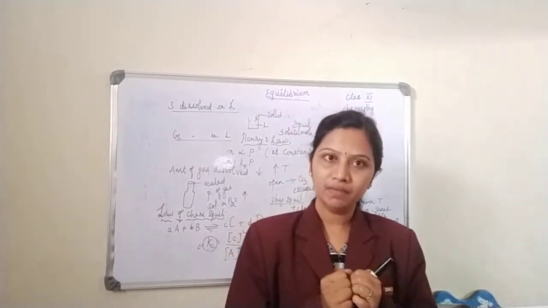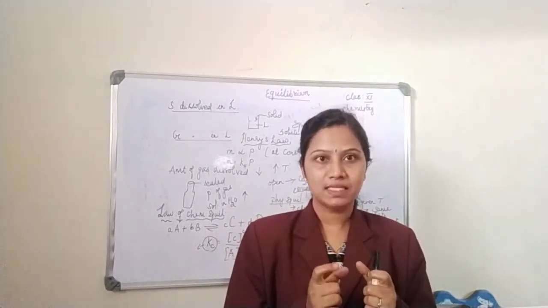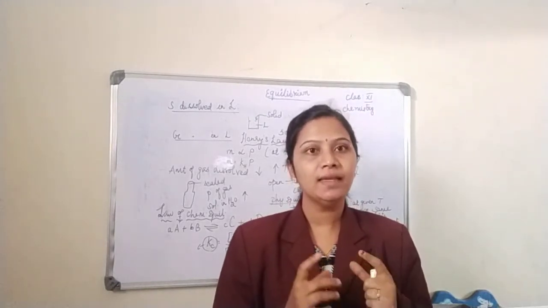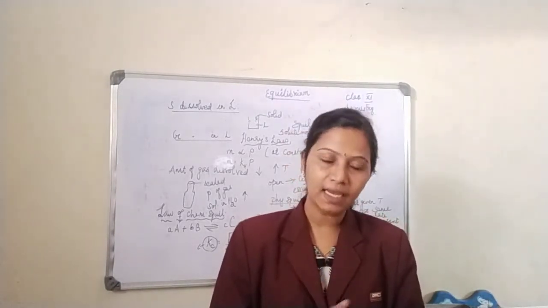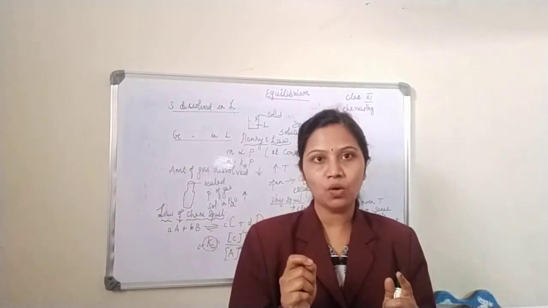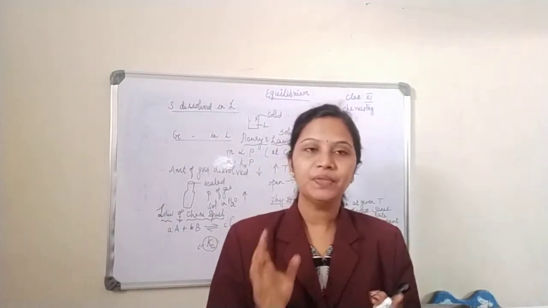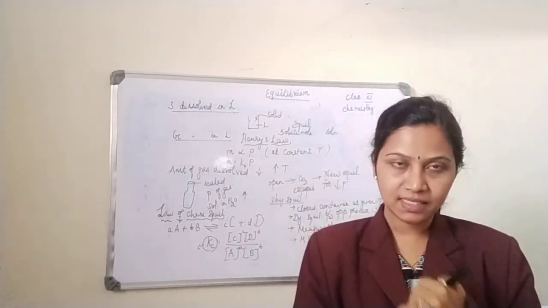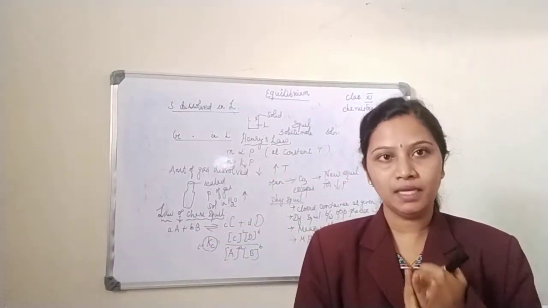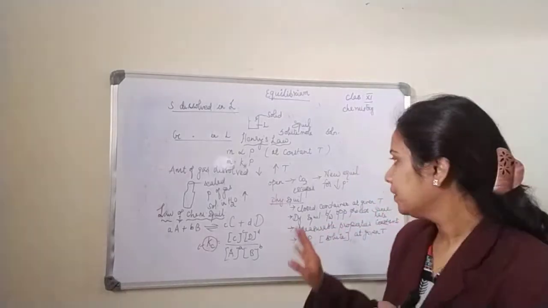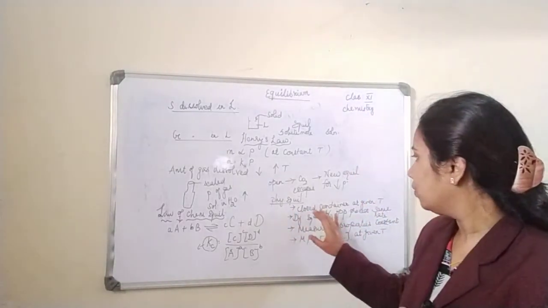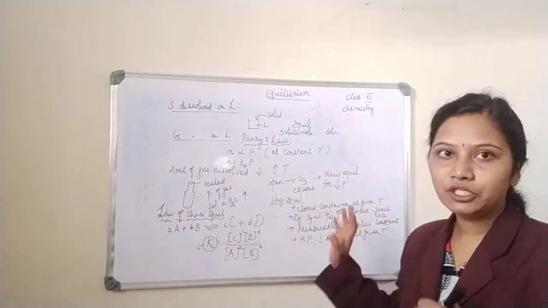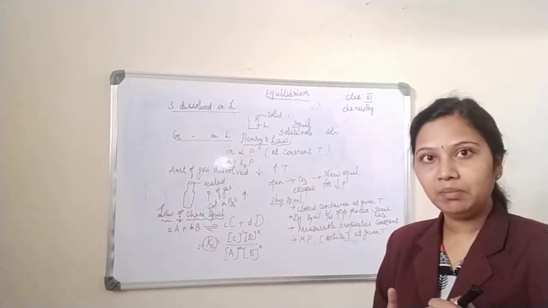When will the equilibrium exist? The equilibrium will exist only if the reaction is proceeding in a closed sealed container. I think I have already cited an example of a thermal bottle, right? A thermal flask. So physical equilibrium's important characteristic is that it should be performed in a closed container. The first characteristic is the closed container at a given temperature, only then can physical equilibrium be maintained.